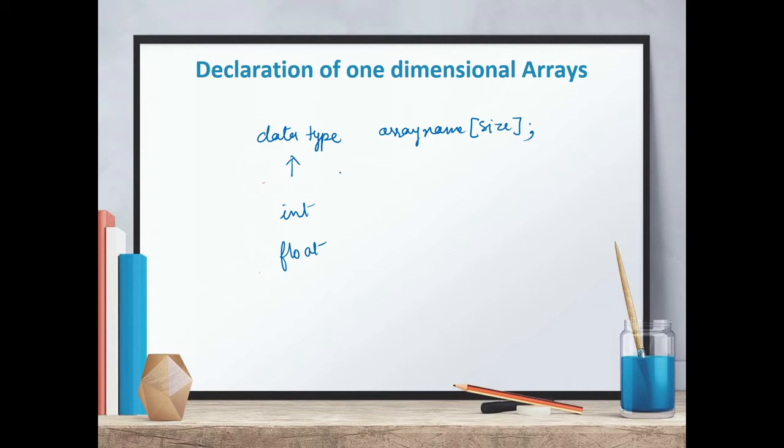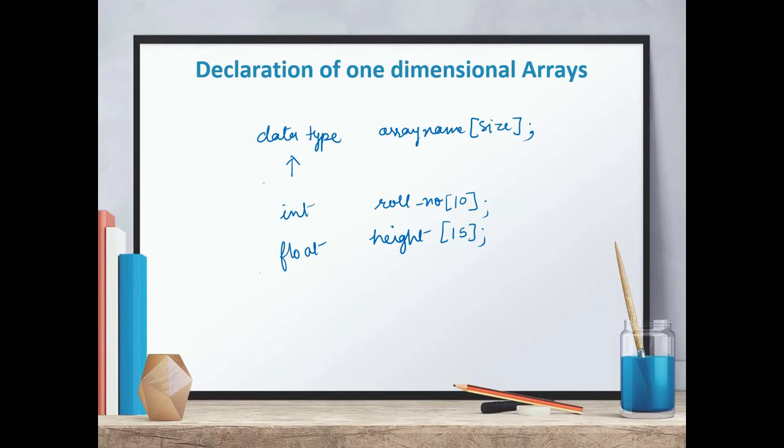Then array name. It is user defined, so we can give any name to the array, but it must follow the rules of naming identifiers. This name of the array will represent the complete list or array. So we can give any name like roll number, we can give height. Then there is size of array. It indicates the maximum number of elements that we can store in the array. The size gets fixed at the time of declaration. We cannot change it during the runtime. So we can make it like this, 10, height 15. So this size is fixed.